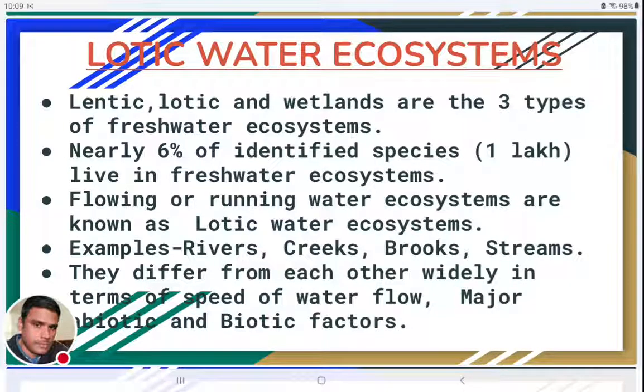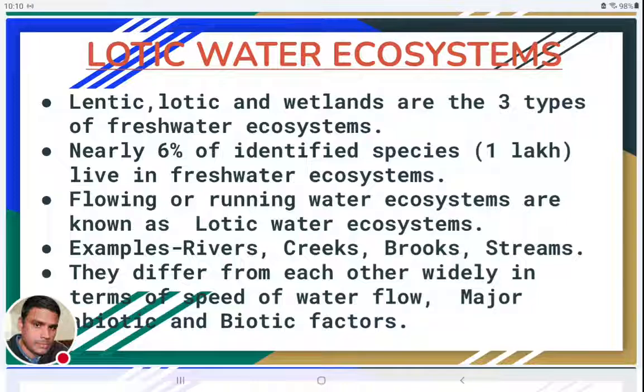So now, what is a lotic water ecosystem? Lotic water ecosystem is also known as flowing water ecosystem or running water ecosystem. Examples for these lotic water ecosystems are rivers, creeks, brooks, streams.